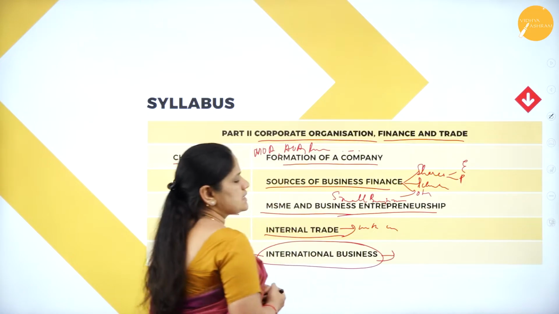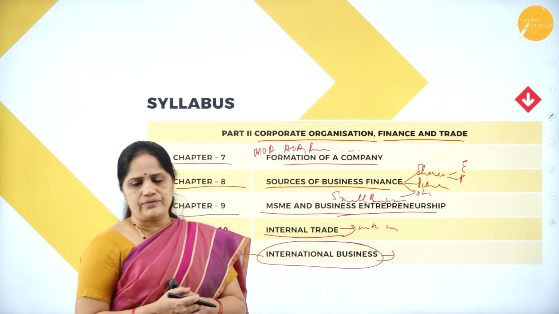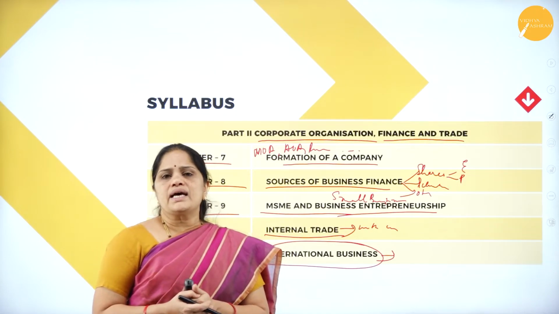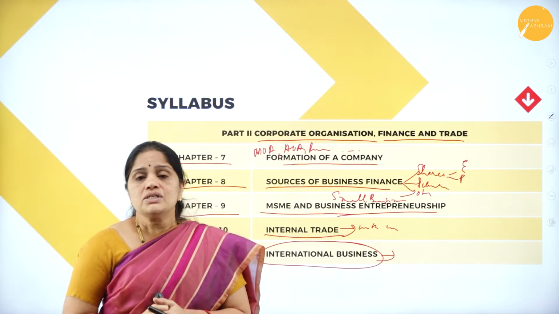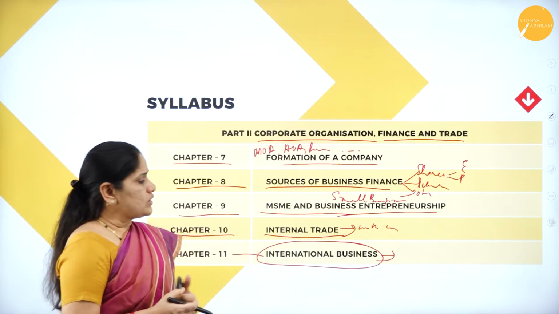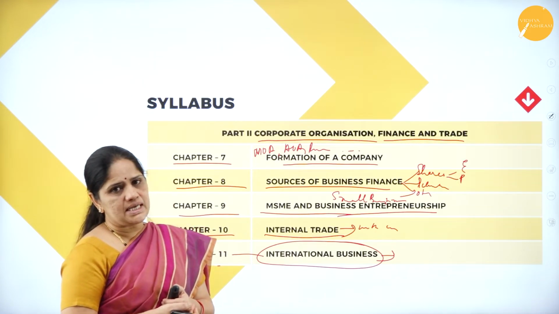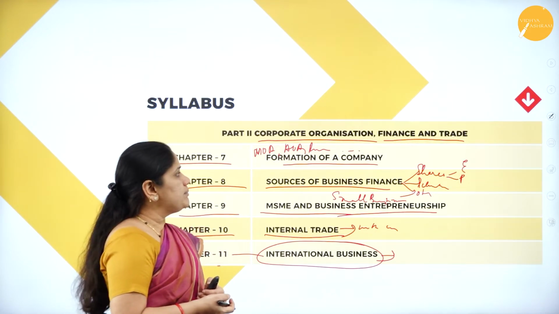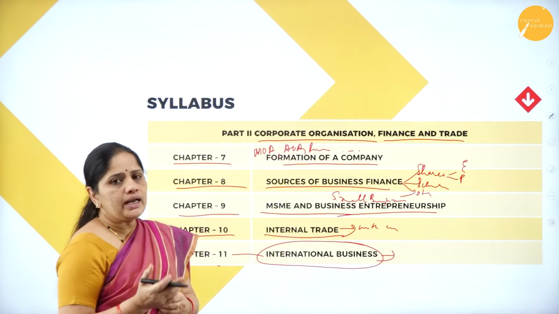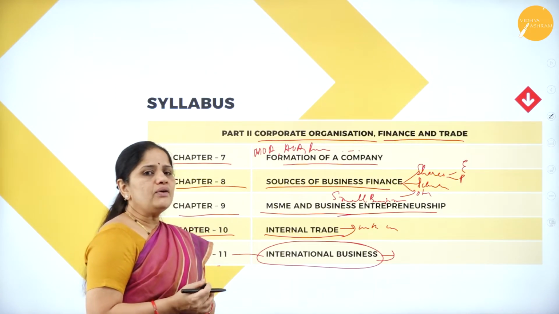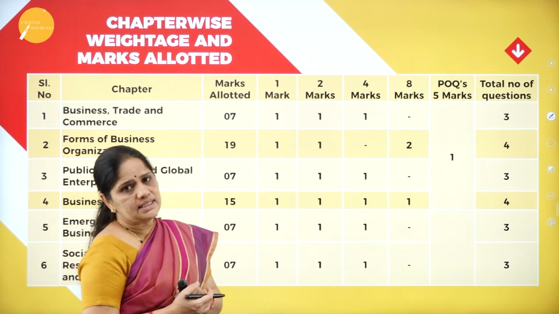We will also learn how the business works, what the various foreign exchange regulations of the Act are, and which banks give loans for import-export business. This is a part of chapter 11, that is international business. Now, in this syllabus, we have discussed part 1 and part 2. Let us look into the weightage of marks allotted for each of these chapters.